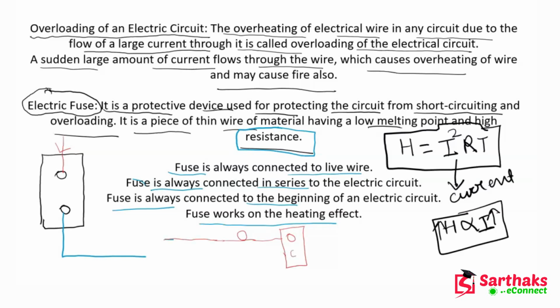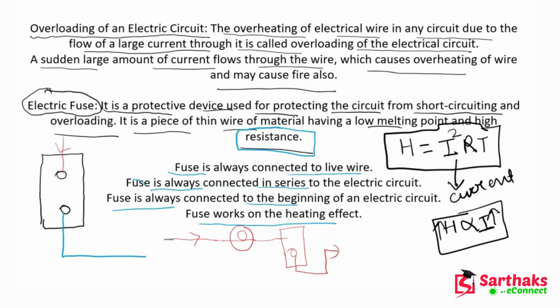Let's suppose this is your fuse and this is your fuse wire like this, and this is your live wire, and this is another wire which is connected to the other appliances. Now guys, what happens if a high amount of current flows in this circuit? Then this appliance will burn, and when it goes to this fuse, then this fuse will burn and it will disconnect the circuit.